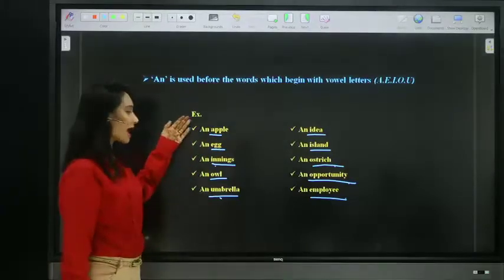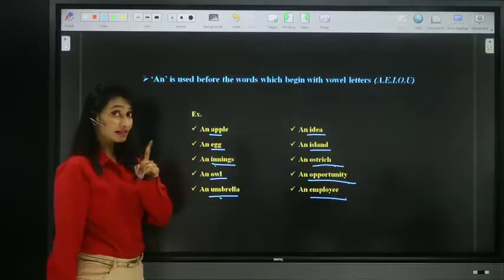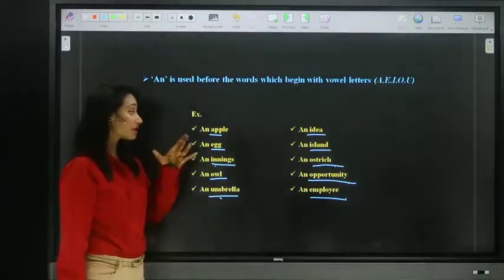You can see here we have taken A, E, I, O, U, but not just letters, it produces a sound.